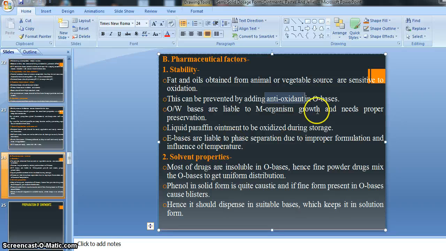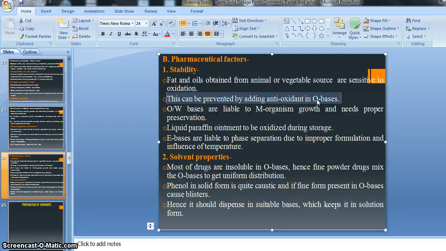So oxidation occurs in the ointment base when we prepare the ointment base from fats and oils, causing chances of oxidation. Oxidation is regarding the ointment base obtained from fats and oils.